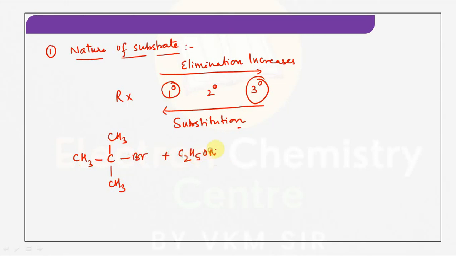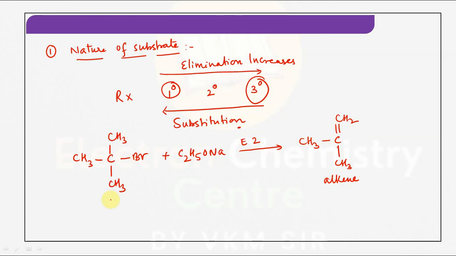Sodium ethoxide plus tertiary alkyl halide. So alkyl halide is tertiary, so preferably it can undergo elimination. It can form an alkene. As you know guys, whenever alkyl halide undergoes elimination reaction, it can give alkenes. That you can see here.